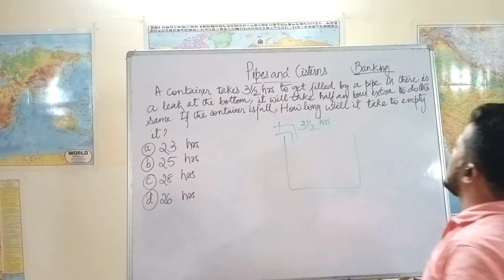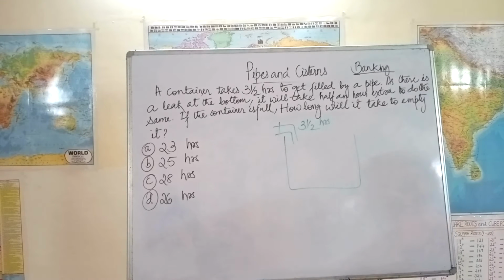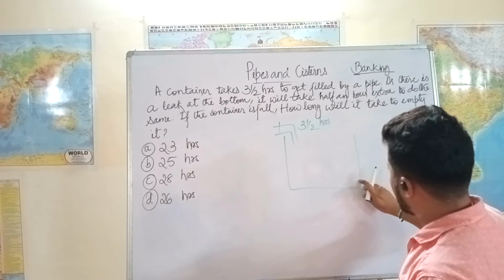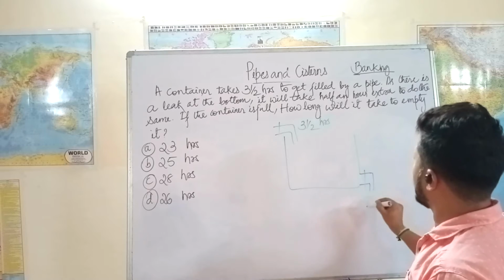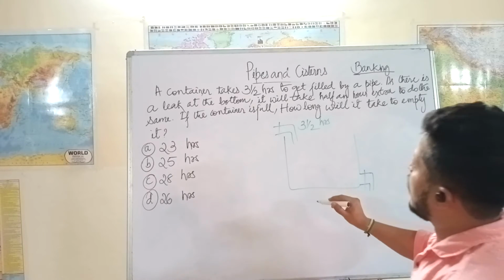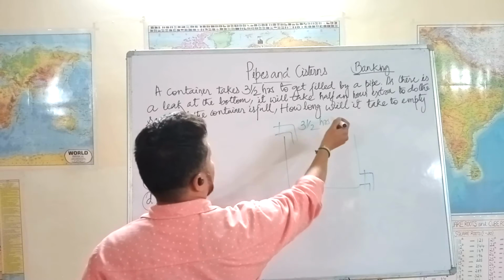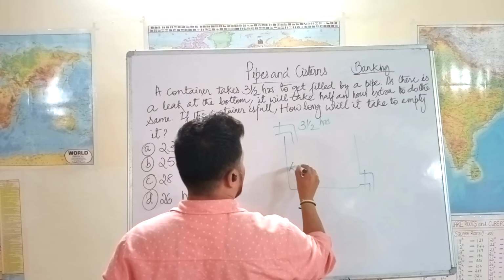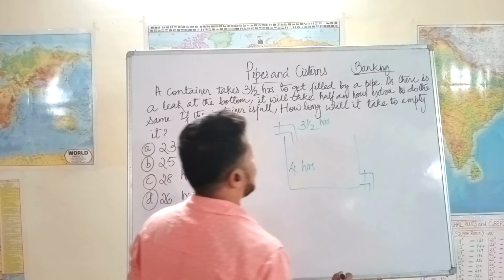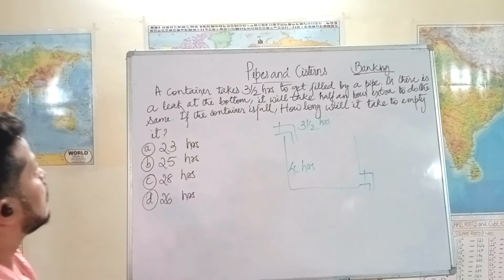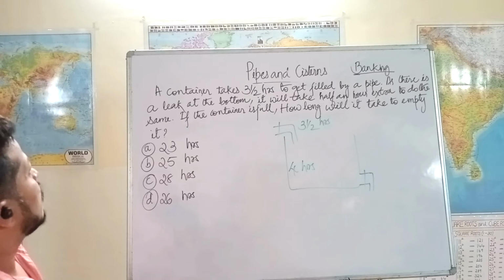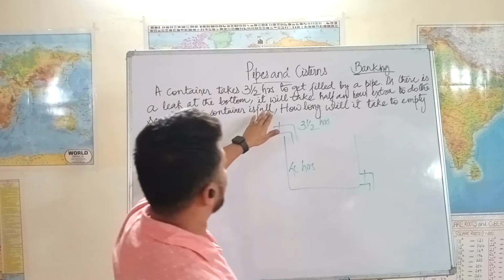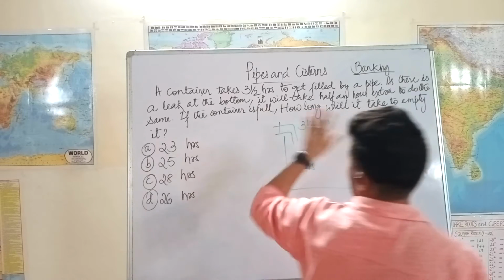And as there is a leak at the bottom, it will take half an hour extra to do the same. Since there is a leak here, because of which it takes half an hour extra, that means instead of filling in 3.5 hours, it takes 4 hours to fill because of that leakage. Now, if the container is full, how long will it take to empty it?